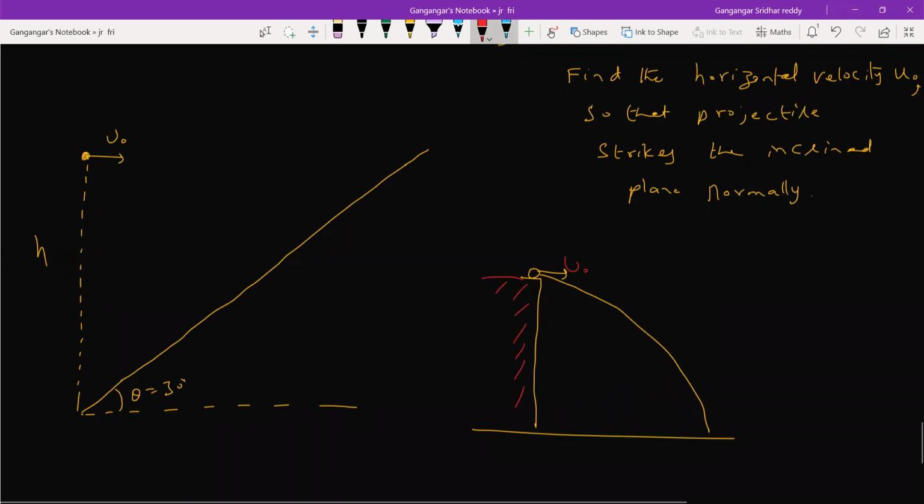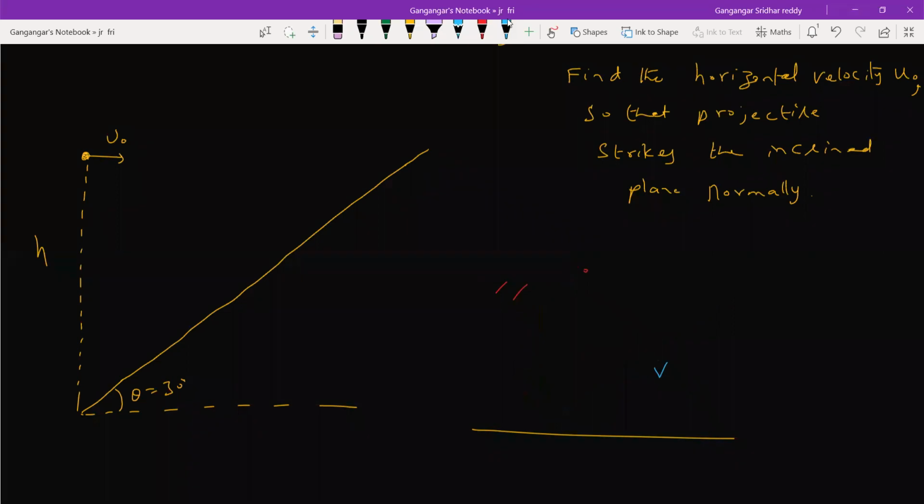Now when I bring the inclined plane, this would be the case. So it should strike here normally. That's what we have here. So when you project horizontally or at an angle theta, wherever it may be, we know it's going to be a parabolic path due to the initial velocity of projection and acceleration due to gravity. Now bring the inclined plane into the picture and get into the problem. The biggest problem for you is the trajectory. So you know already it will be like a parabolic path.